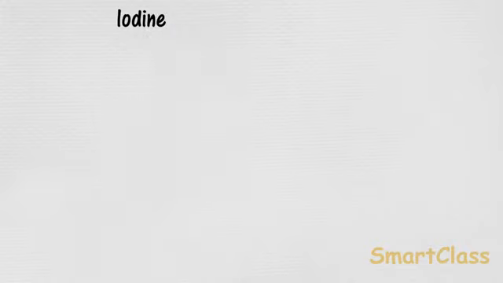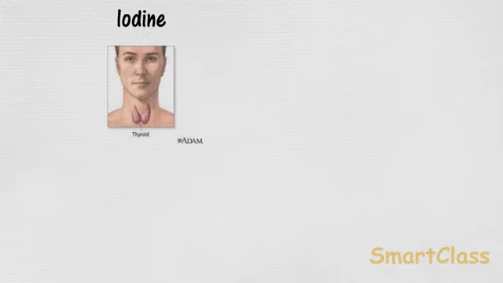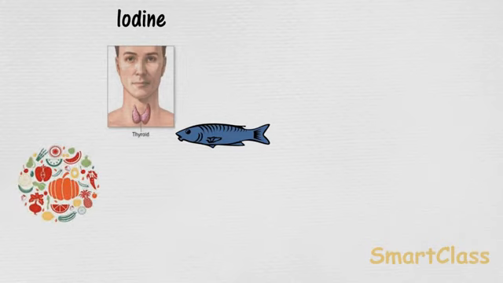There is a thyroid gland situated in the neck of our body. It controls growth of our body. Iodine is essential for the proper functioning of thyroid glands. The various sources of iodine in our food are sea fish, fruits, vegetables and iodized salt.